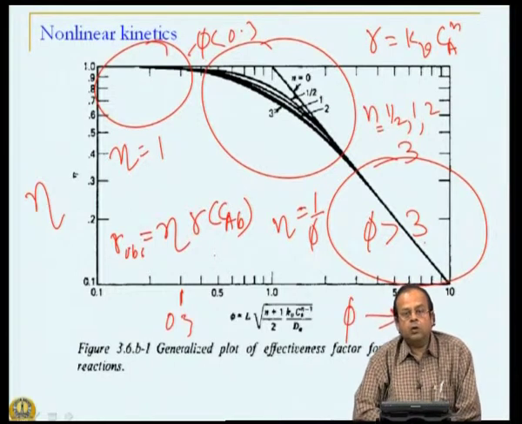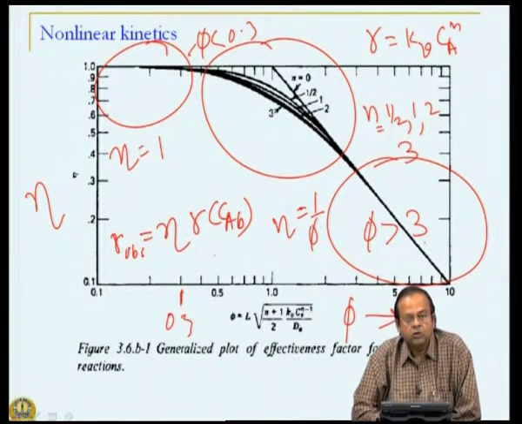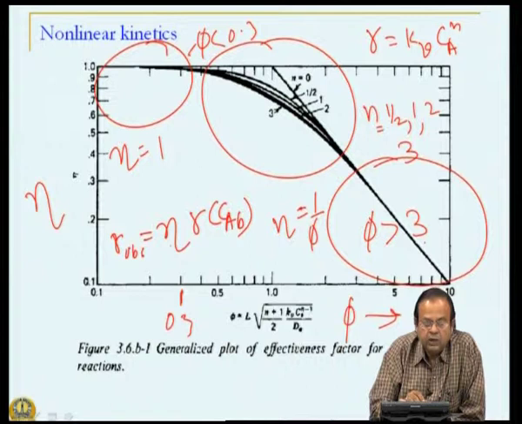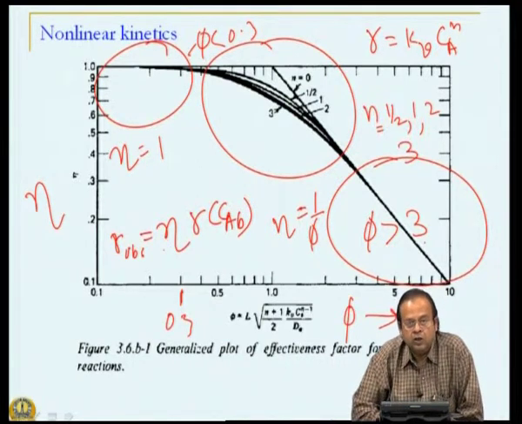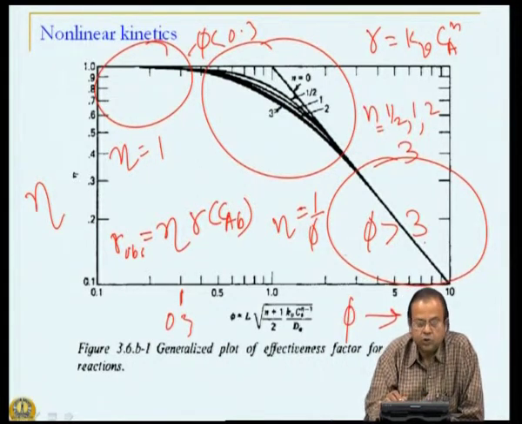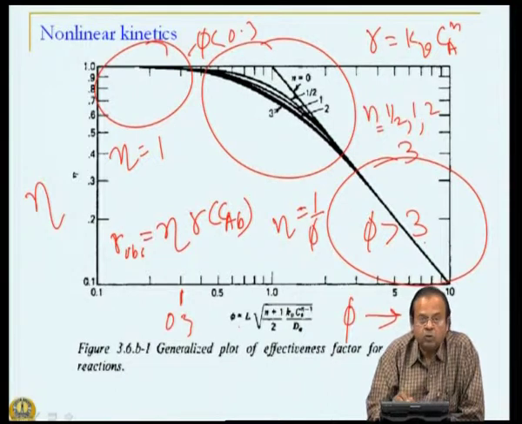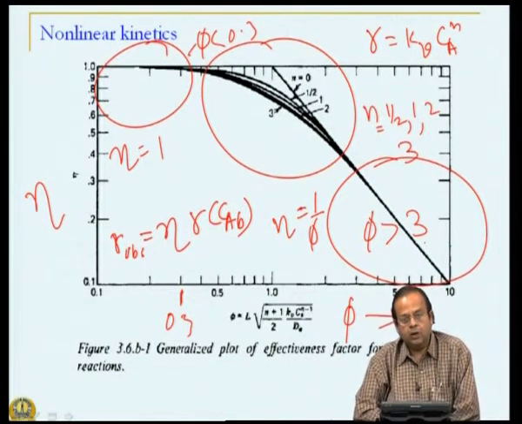But for general kinetics I will not say that eta is independent of bulk conditions, or eta depends on Thiele modulus, and Thiele modulus actually depends on the bulk conditions.